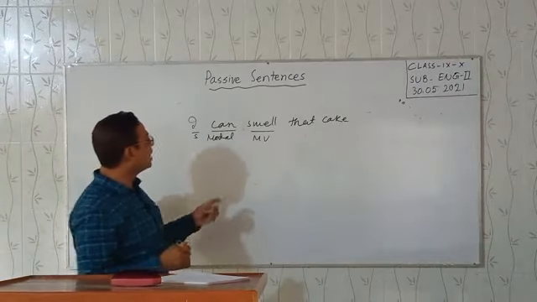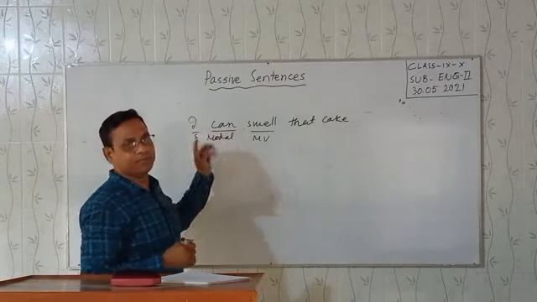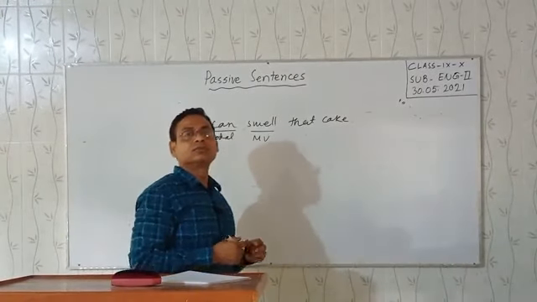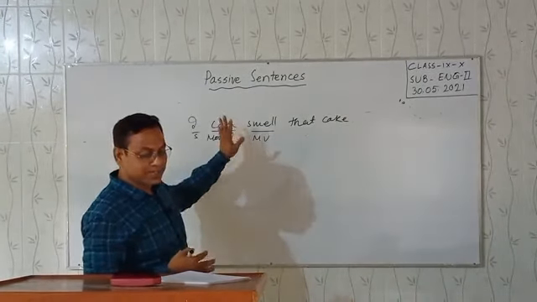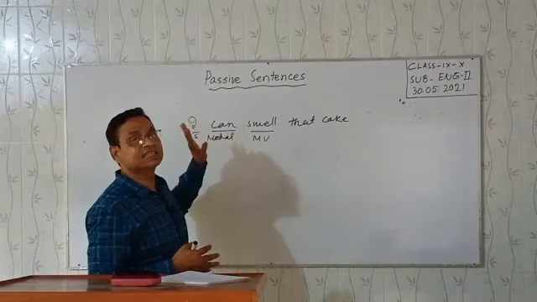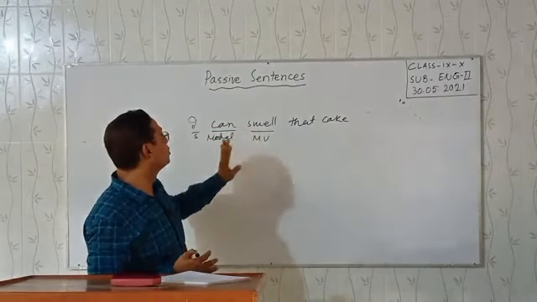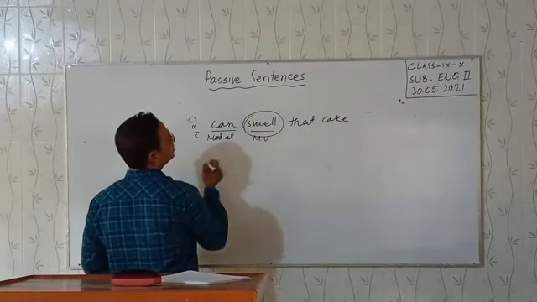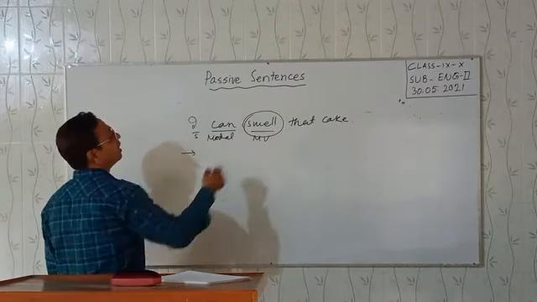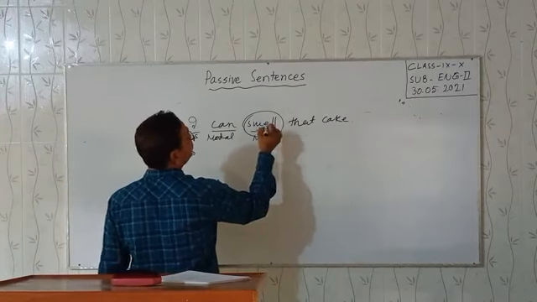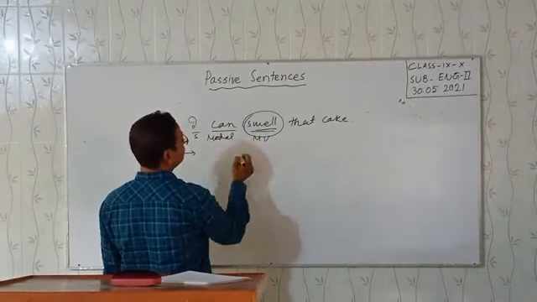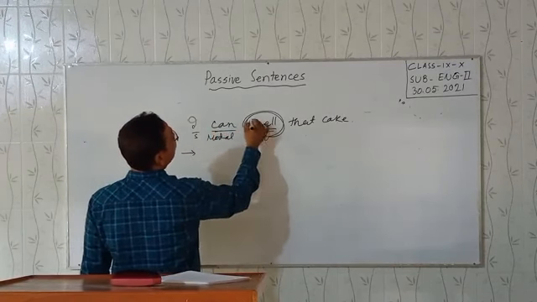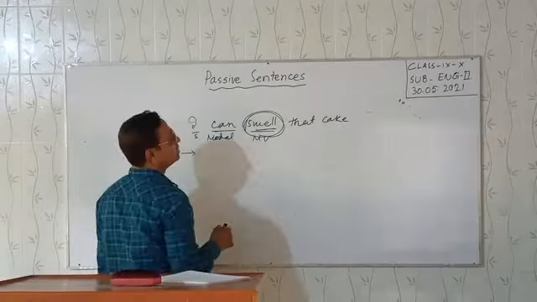If an auxiliary verb exists in a sentence, don't take it; otherwise it is easy. It is no problem. In a passive sentence we should find out the main verb in the sentence. We know after a modal verb we should use the main verb.